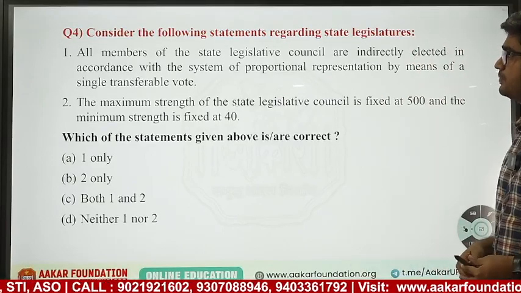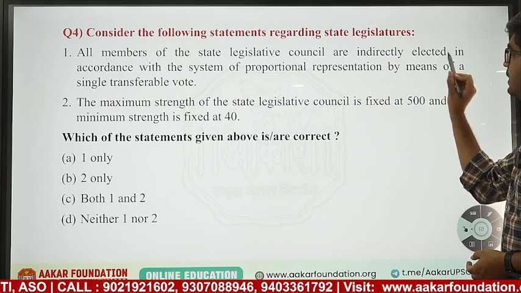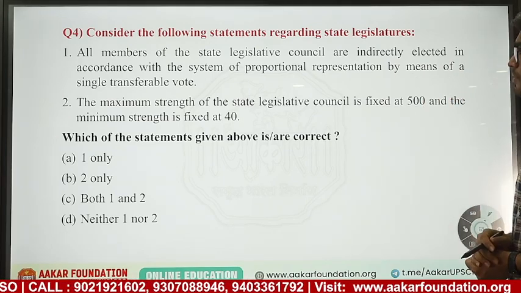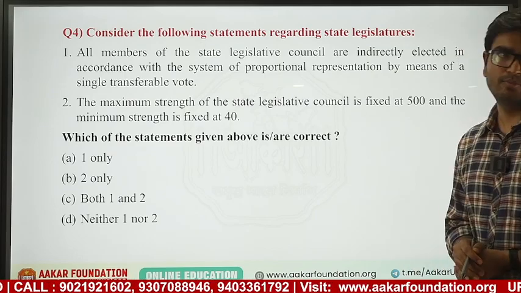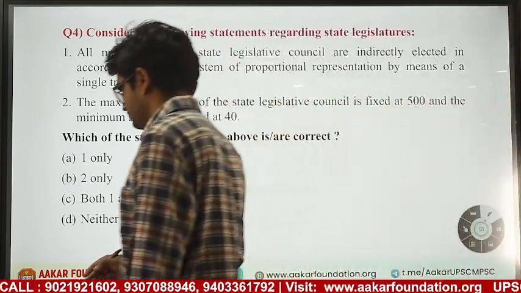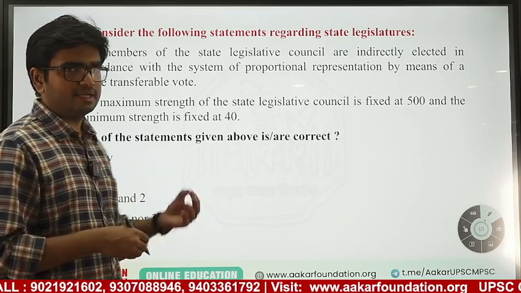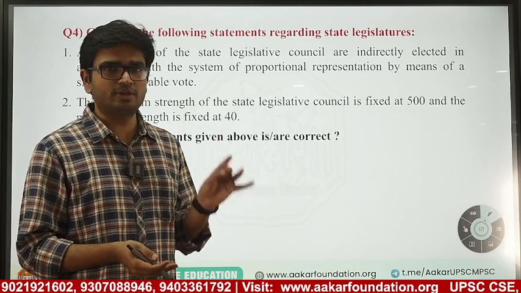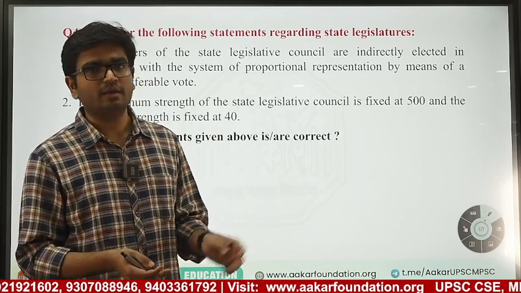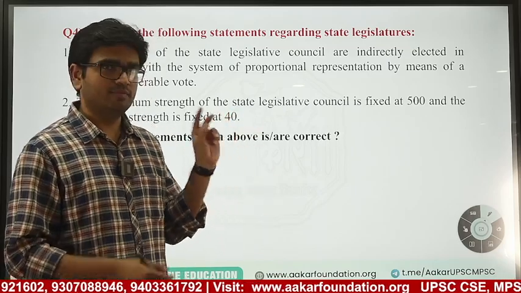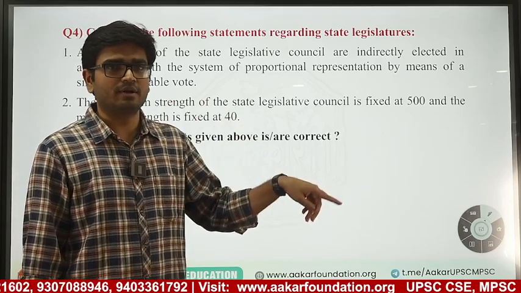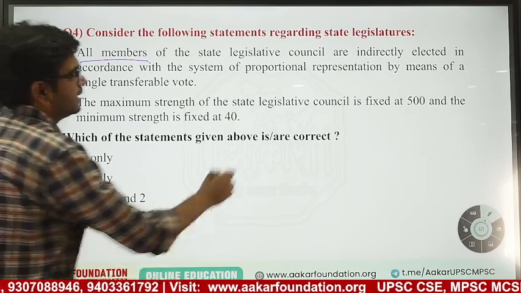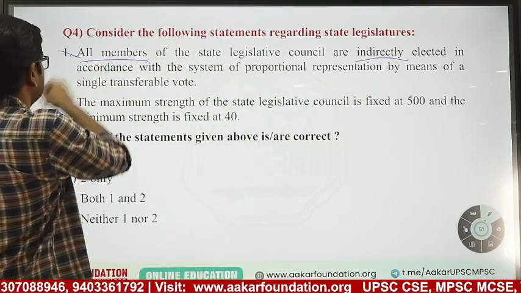All the members of the State Legislative Council, MLCs, are indirectly elected in accordance with the system of proportional representation by means of single transferable vote. For example, 1/3 by MLAs are indirectly elected, 1/3 by local bodies, those are also indirectly elected. Teachers and graduate constituencies are also indirectly elected, but 1/6 are nominated by the governor. So all the members are not indirectly elected. A few are nominated also. So this is wrong.